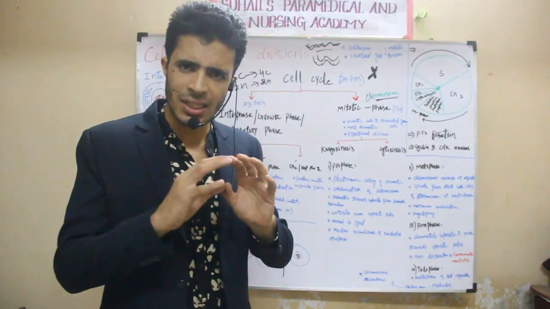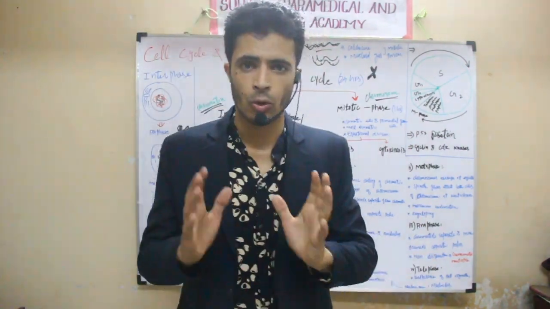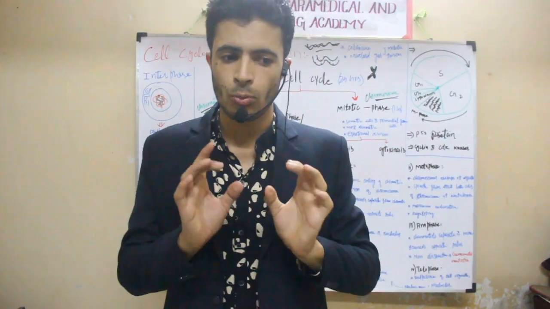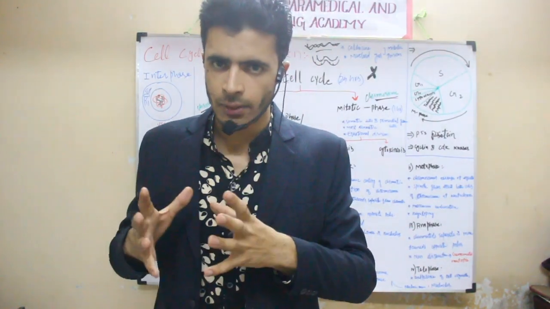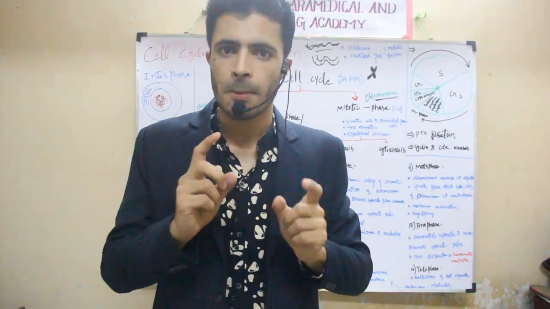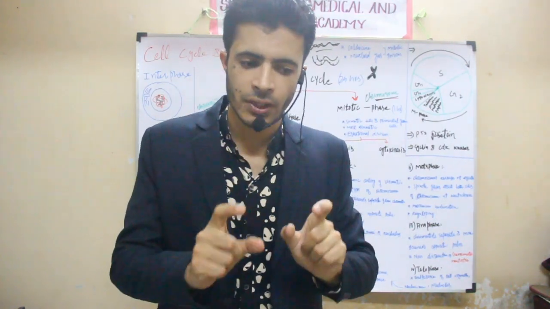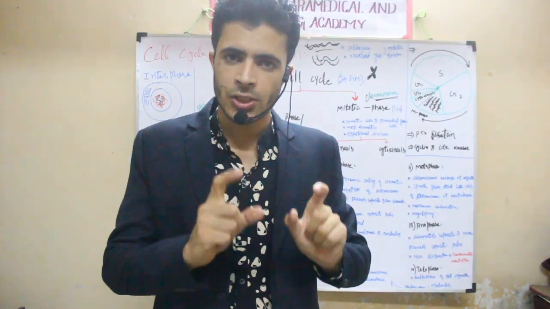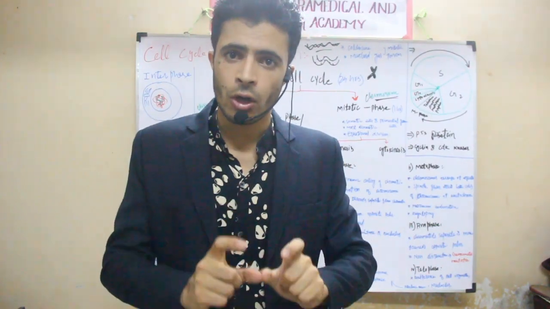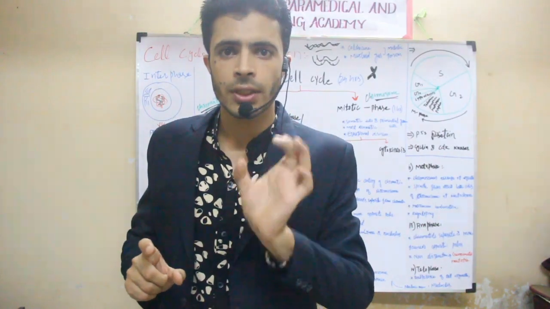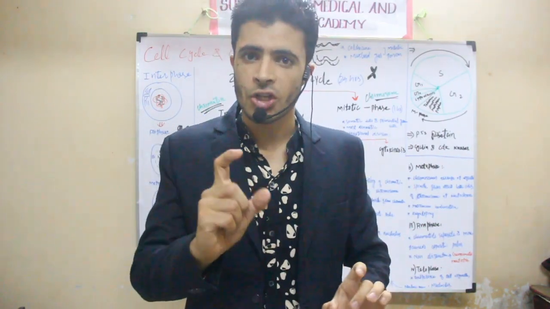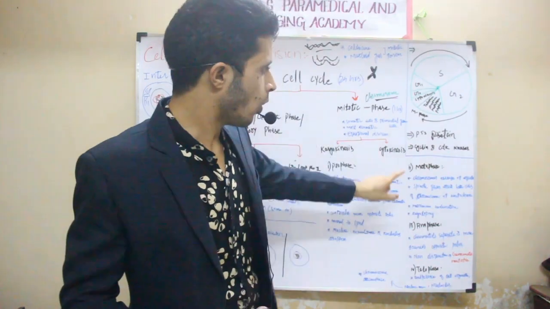Chromatin reticulum means the chromosome is in a decondensed stage. One chromosome is there, called chromosome number 17. In our genome, chromosome number 17 has a gene called the P53 gene. The P53 gene undergoes transcription, then translation. It forms a protein called P53 protein. The P53 protein is called the watchman of the genome.